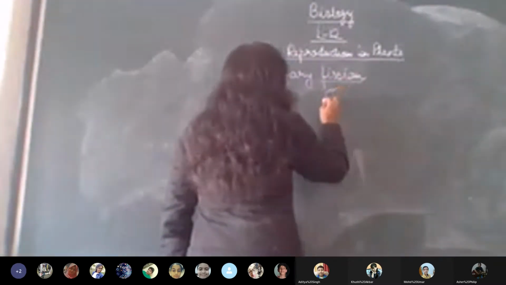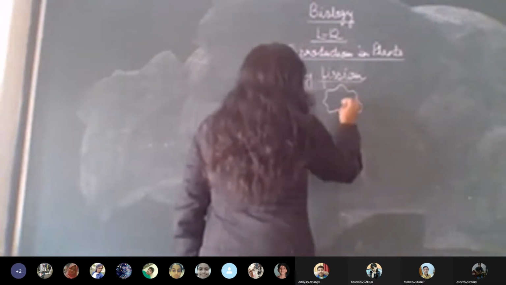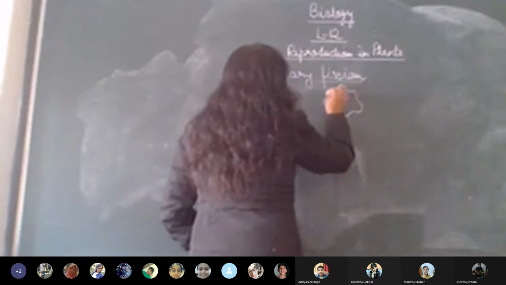Now just observe what I'm doing on the board carefully. We'll be taking the first example, and that is amoeba. It is a unicellular, or single cell, organism, and that is why we are taking it as an example for the asexual reproduction process, under the heading binary fission. So here you have the nucleus and the cytoplasm.